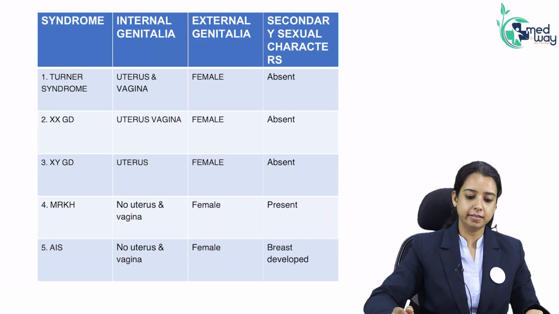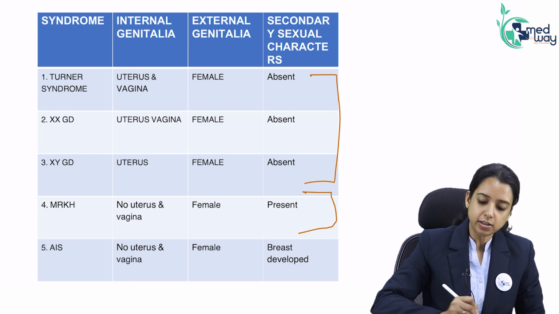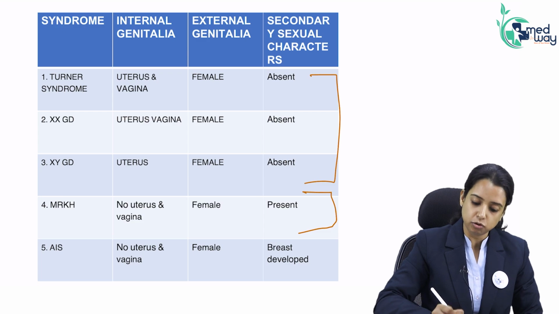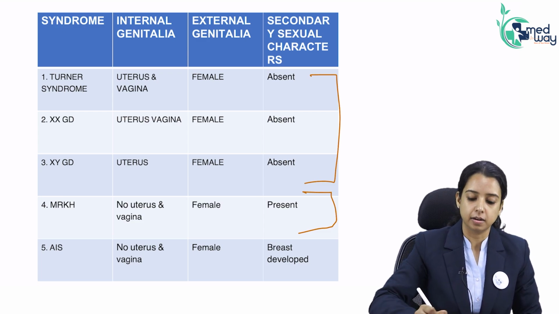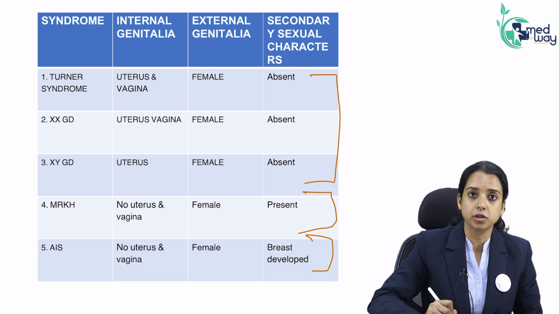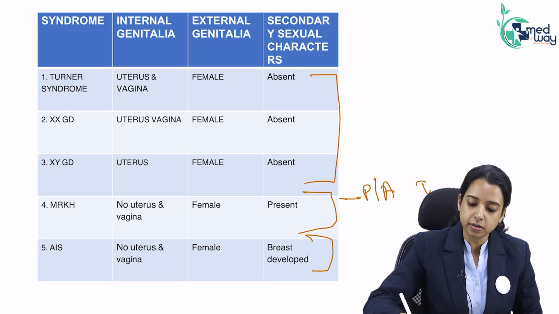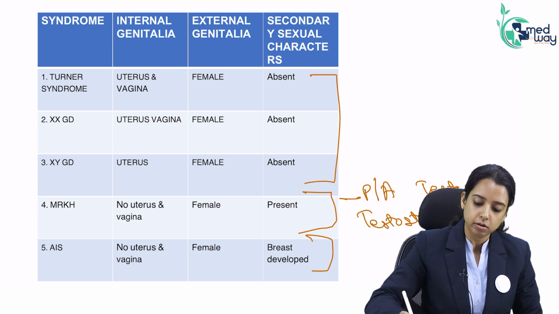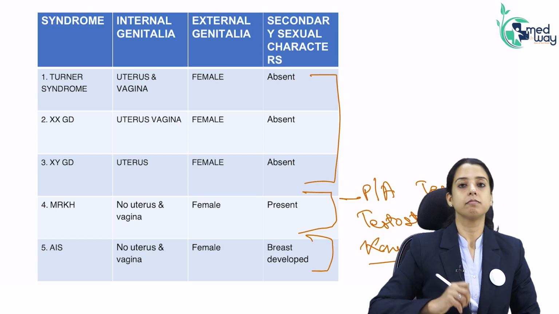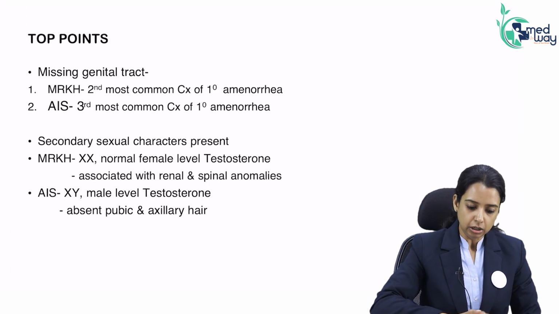Now fit them again here in this table. So this was hypergonadotropic hypogonadism. This was MRKH, no uterus or vagina; androgen insensitivity, no uterus or vagina. Look like female, look like female. Secondary sexual characters present? Yes, here also breast present. But we know how to differentiate: based on pubic and axillary hair, based on presence of testis, based on levels of testosterone, based on karyotype. Is this clear? Okay.